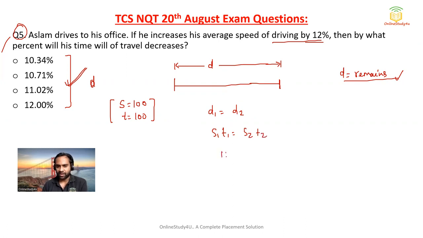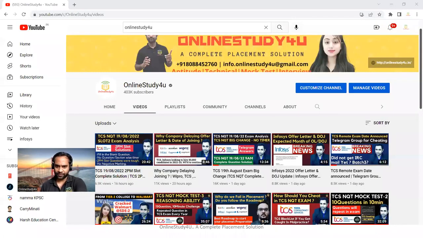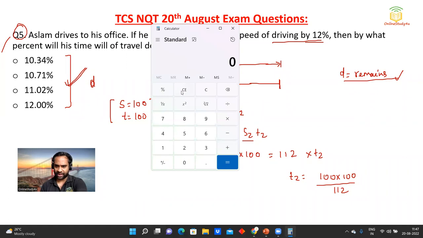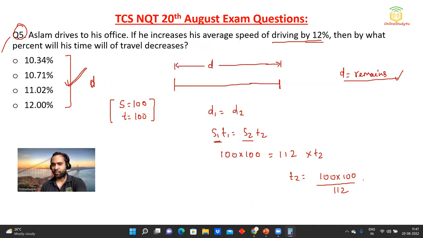Now S1 T1 is 100 into 100. S2 is what? His speed has increased by 12%, so 100 will become 112, and time we have to calculate. So T2 will be equal to 100 into 100 divided by 112. Now you can use the calculator. On screen calculator will be given. So divided by 112, it will be nothing but 89.28 something.